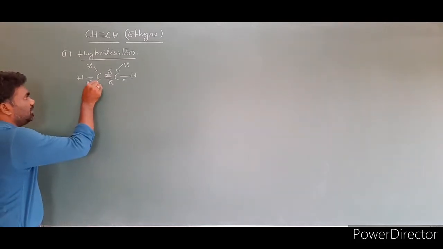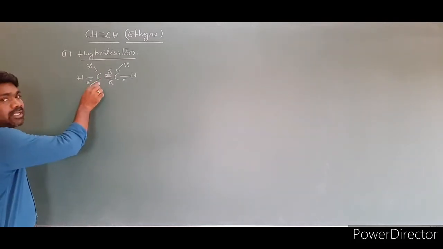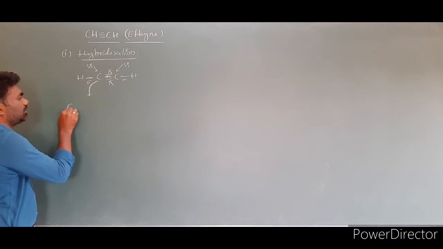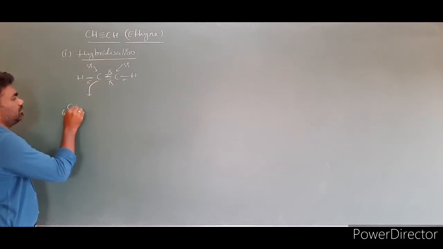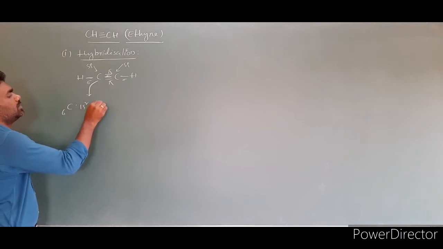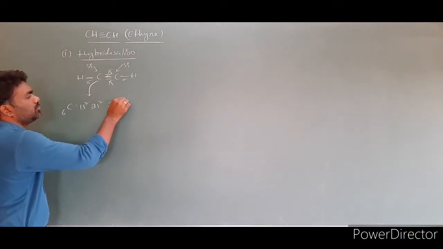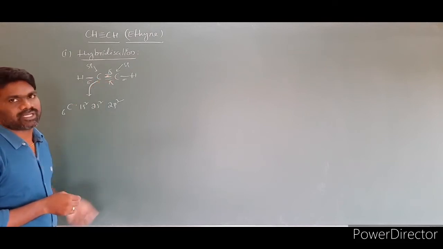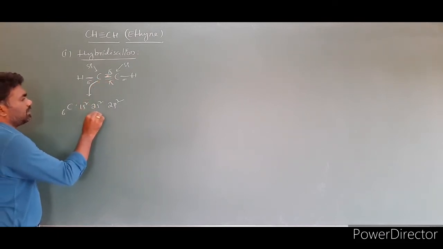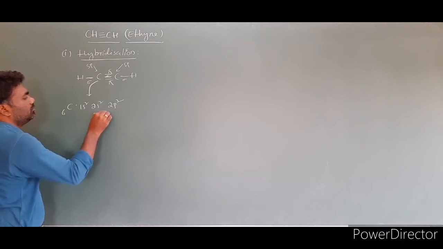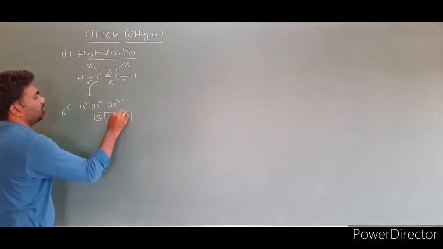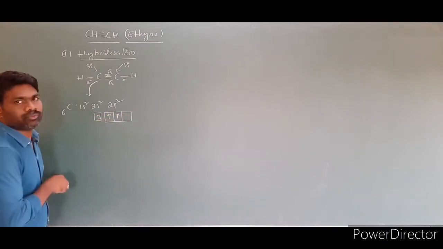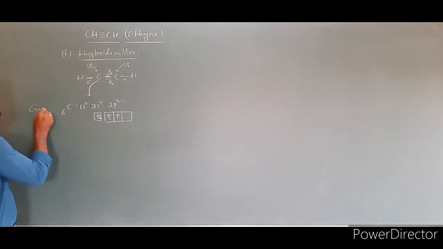Then first, to find the hybridization, we have to take the electron configuration of this carbon. Carbon: electron configuration 1s2, 2s2, 2p2. The concept is the same, but we are arranging based on the pi bonds and sigma bonds. Then write the orbital diagram. This is the ground state electronic configuration.